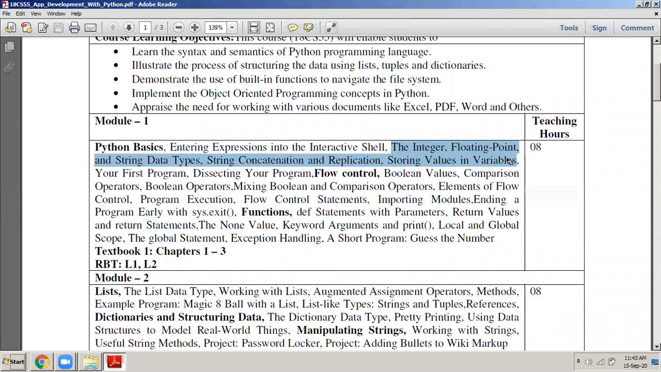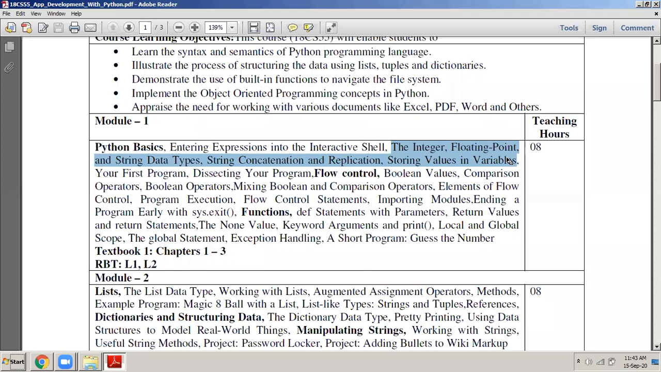Different types of data that a programming language can handle. It can handle integers, floating point numbers, strings, Booleans. These are the different data types that a programming language can handle. Okay, they are called data types. In any programming language, whenever you start, you always start with learning the data types.